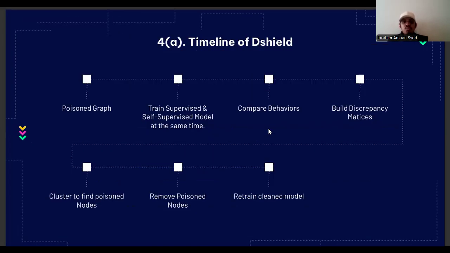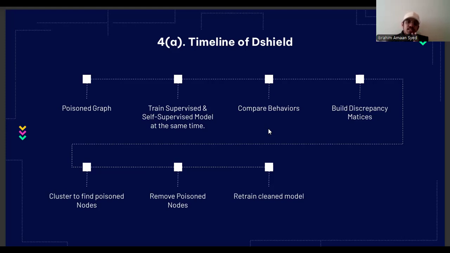Okay, let's go briefly over the timeline of B-Shield. Firstly, we start with the input, the possibly poisoned graph. At this point, no assumptions are made about whether nodes are clean or poisoned. Both supervised and self-supervised models are trained in parallel. This ensures that the learning differences between the models are available for comparison.